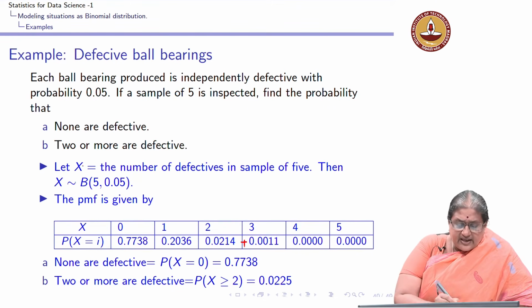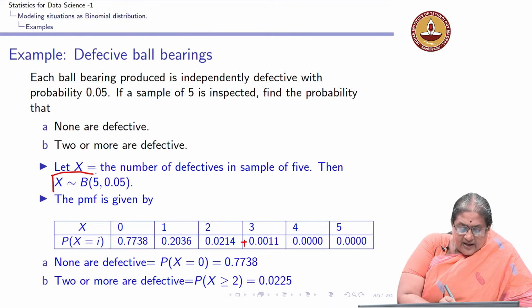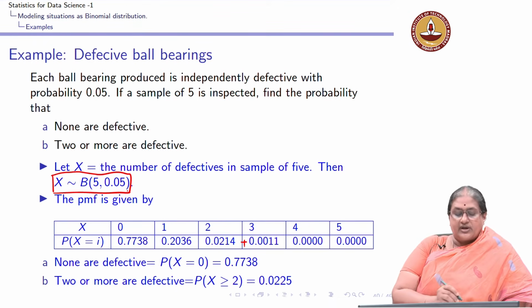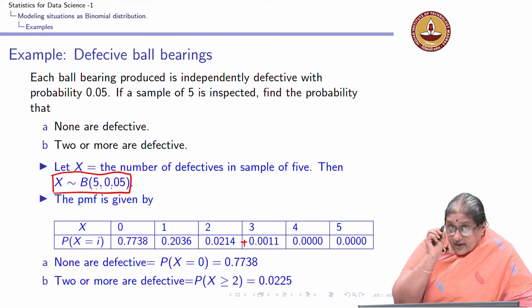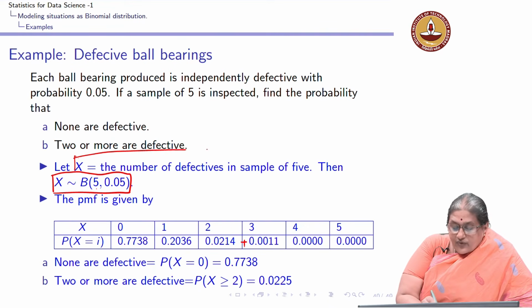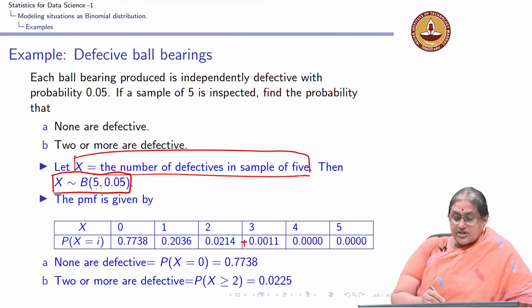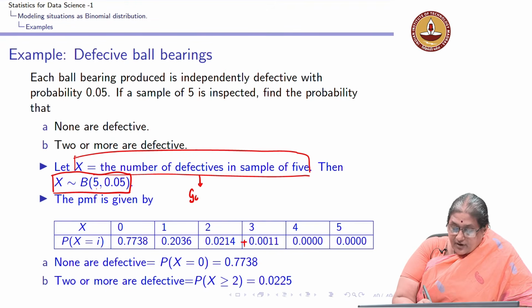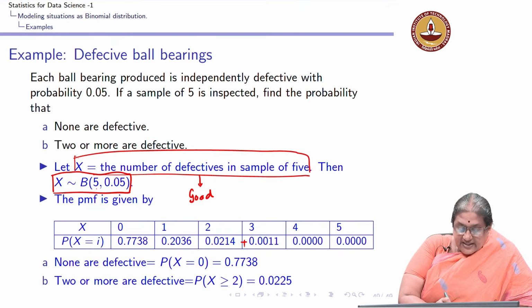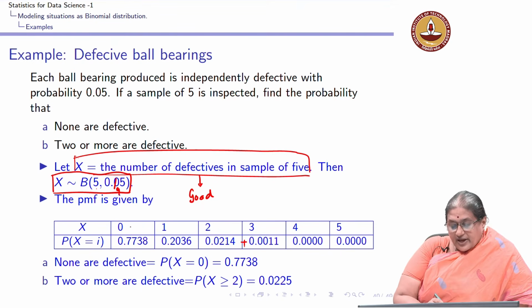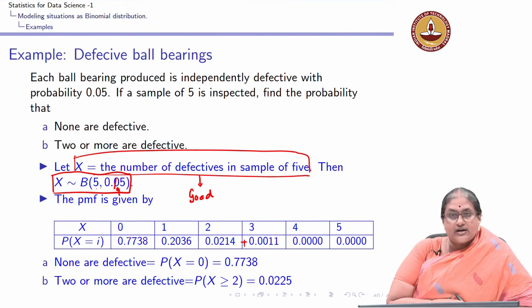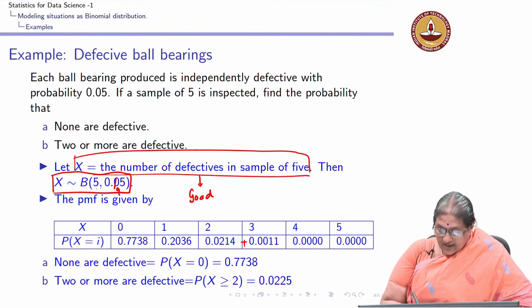Again, the key thing was to identify that X is a binomial distribution with parameters n and p, but prior to that, how we are defining X is going to be very important. Suppose you had defined this as number of good items, then this probability would have been 0.95 and these probabilities would have changed accordingly.